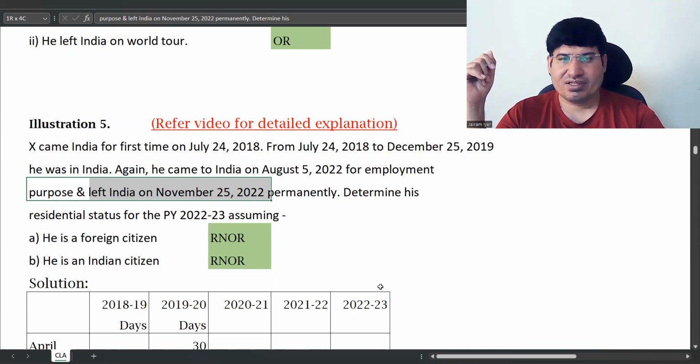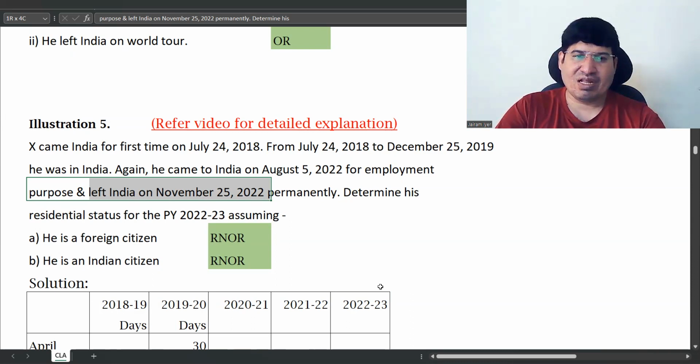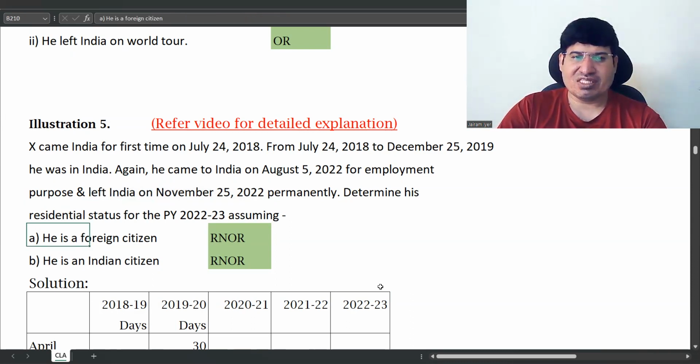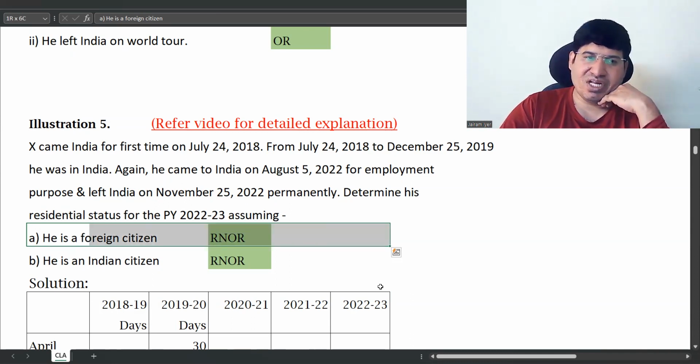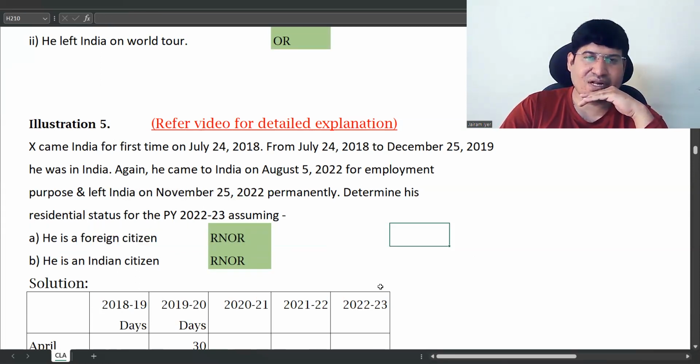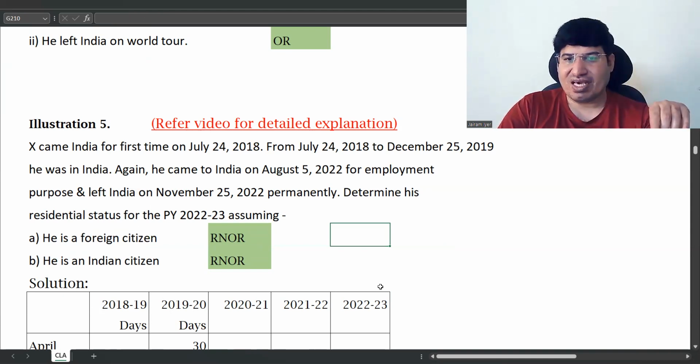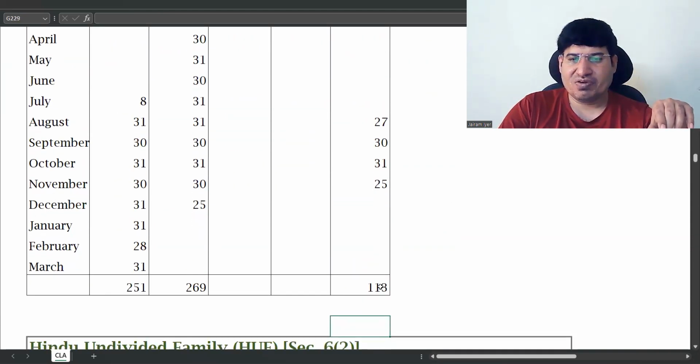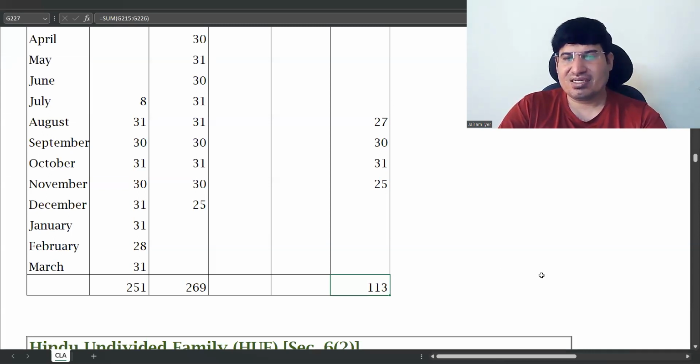Now, if he is a foreign citizen, they have not mentioned person of Indian origin, so we cannot assume that he is a person of Indian origin. So the exception does not apply to him for foreign citizen, which is why you can use the condition of 182 days.